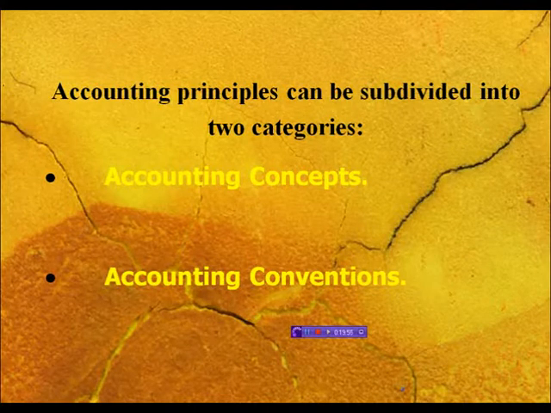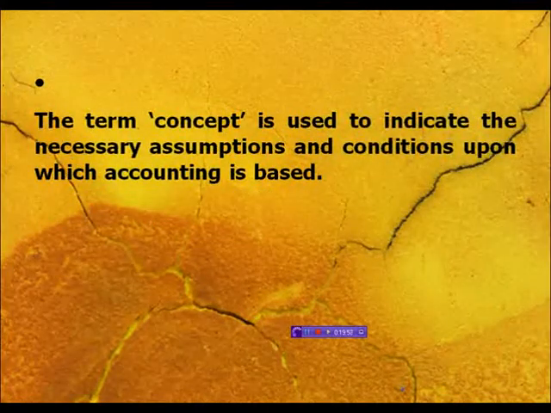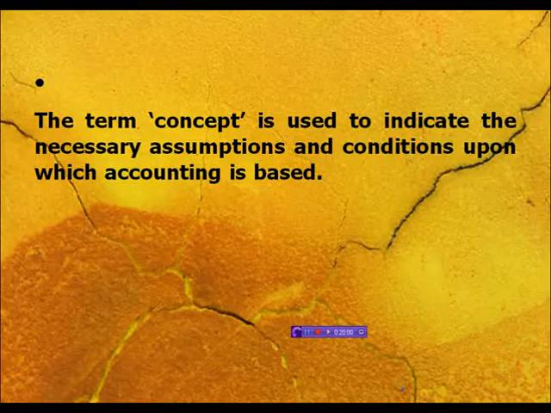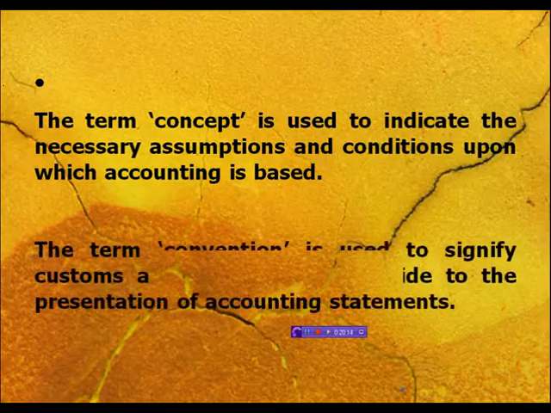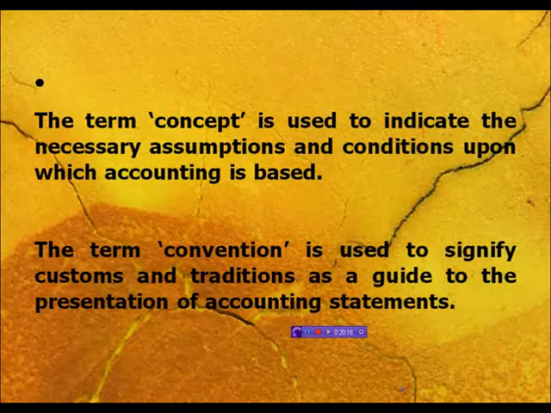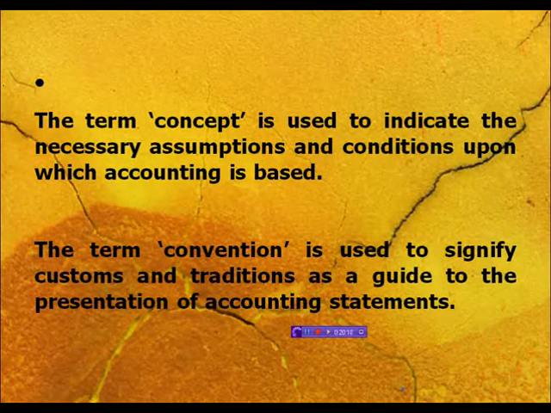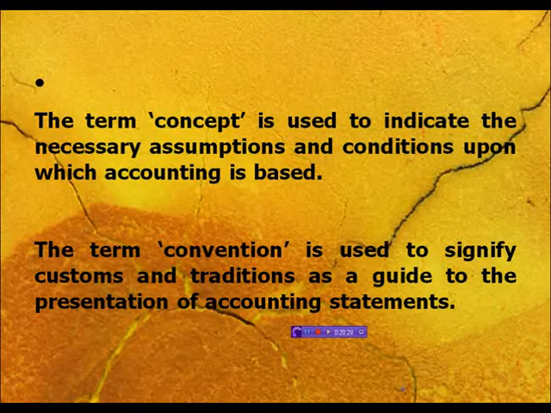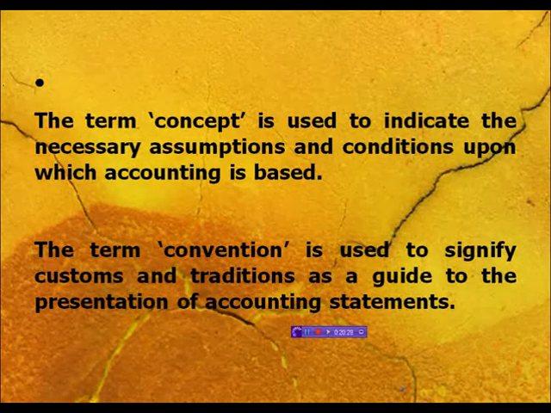The term concept is used to indicate the necessary assumptions and conditions upon which accounting is based. Concepts simply state what kind of assumptions we carry in accounting. And convention is used to signify various customs and traditions which we can use as a guide to the presentation of accounting statements. So concepts are assumptions or basis, and conventions are customs and traditions to prepare or present the financial results.